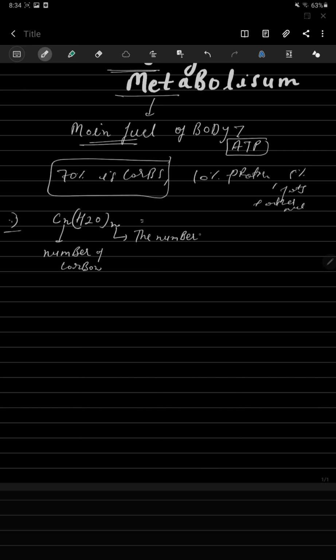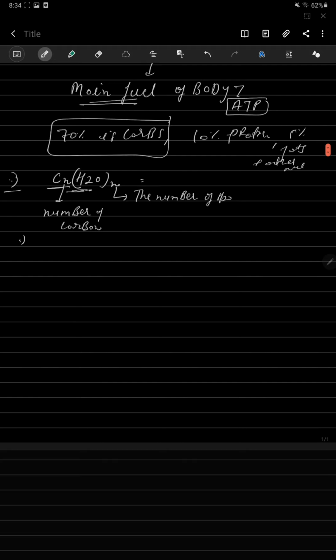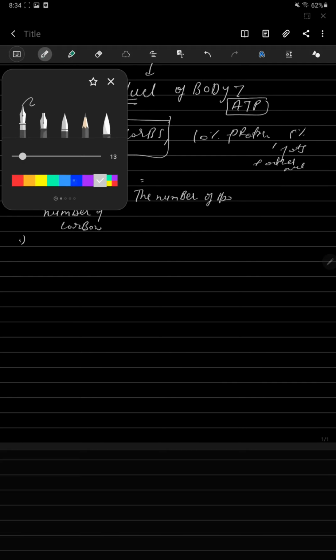In any carbohydrate compound, the hydrogen number is always twice the carbon number. This is the main definition of a carbohydrate compound.